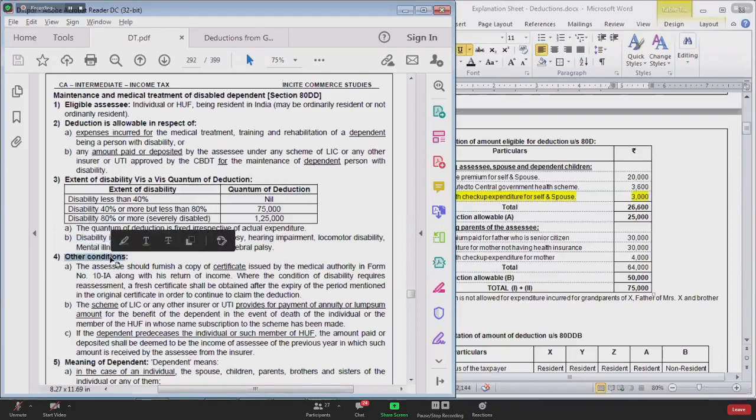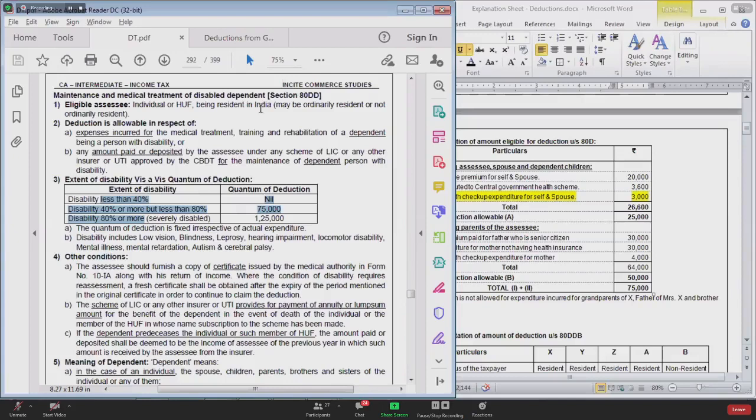Other conditions. Who is going to tell you the extent of disability? Will you test at home only? Will you show him fingers, count how many fingers are this? He says, these are 6 fingers. Out of 10, he can see only 6. Means he is disabled. He is having low vision to the extent of 40%.